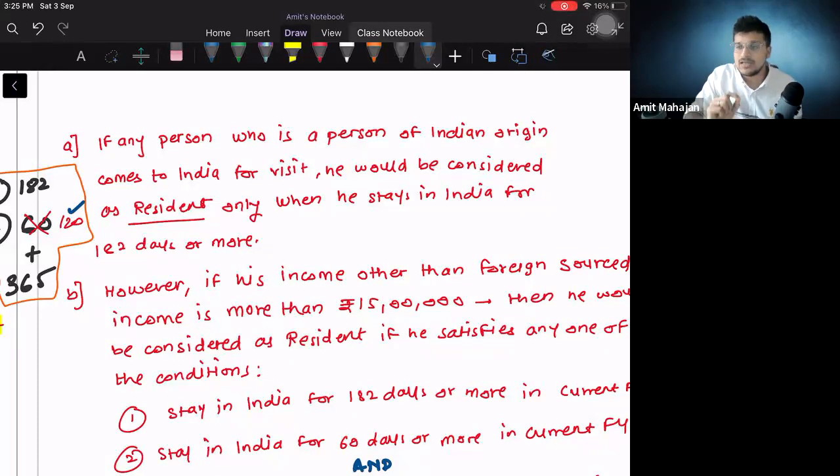Now this point, you will understand by solving some questions only. You will not understand this by just reading the provisions or maybe by just solving one question. You should get that knack of writing the answer, and this is what I need from you. Okay, did you understand how smartly I have drafted this first point, so that I am covering everything in this point in a short manner?